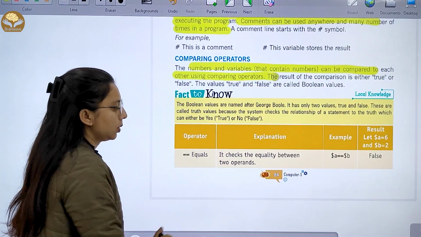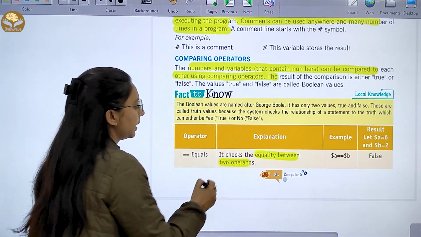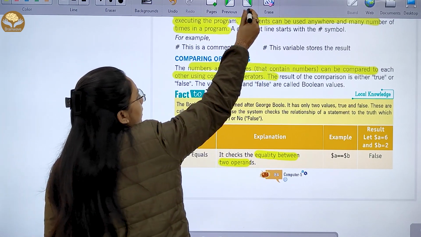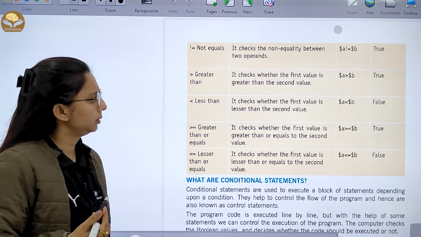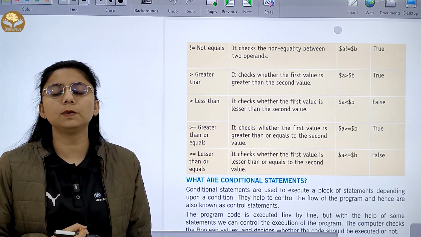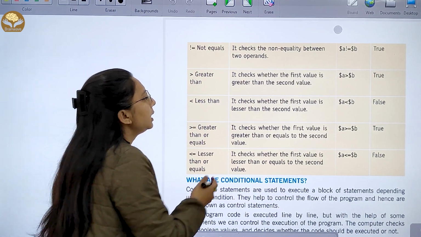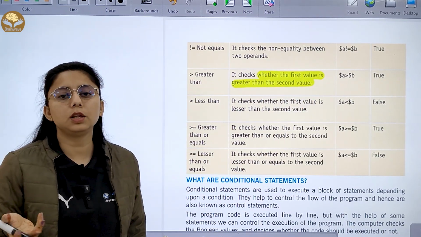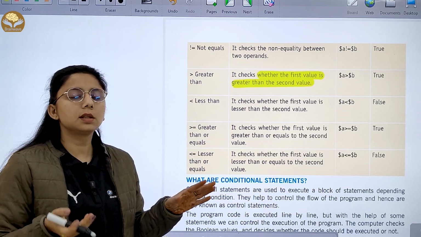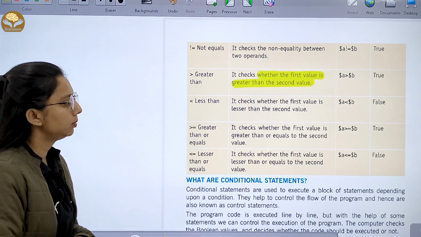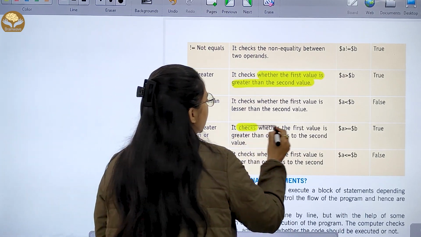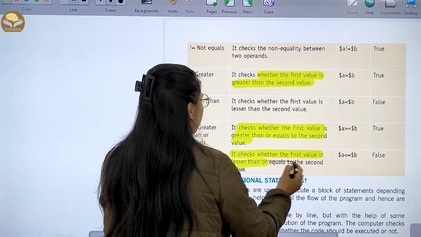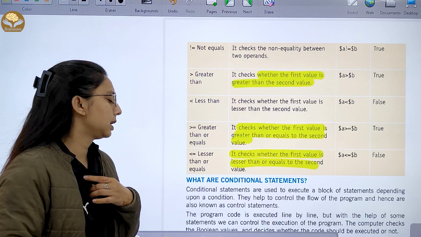This operator means equal. It checks equality between two operands. If they are not equal, it will be false. Now not equal checks non-equality. Greater than checks whether the first value is greater than the second value. If it is, it is true, otherwise false. Less than checks that the first value is less than the next value. Greater than or equal to checks whether the first value is greater than or equal to the second. Lesser than or equal to checks whether the first value is lesser than or equal to the second one.